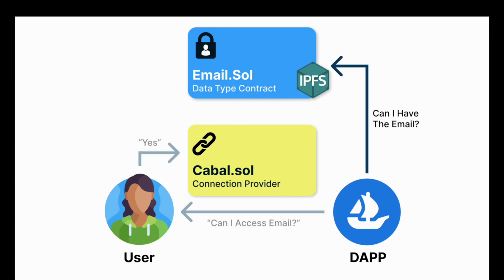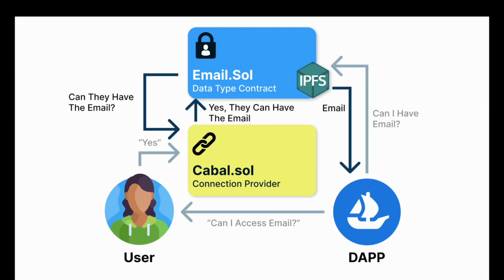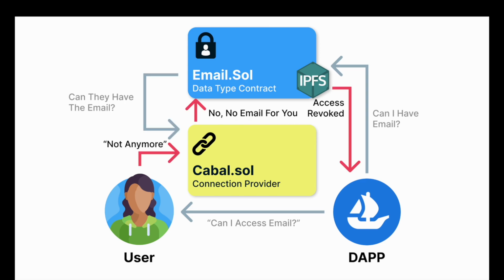connection provider. When the DApp needs it, they will ask the data type contract for it, and if the user gave access to that specific service, then the connection provider will tell the data type contract to give that information to that DApp. But if the user wants to revoke access at any point, then the connection provider will no longer allow access to that information to that service. With end-to-end encryption, this will ensure that only the user will have access to their data and have complete control over who can use it.